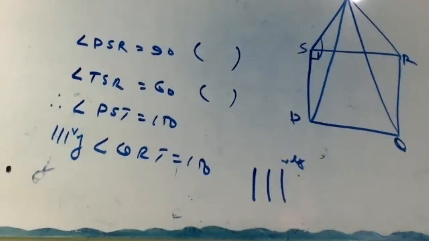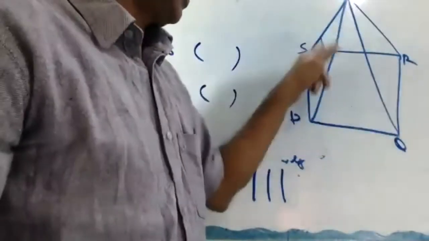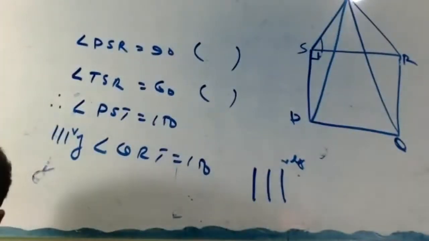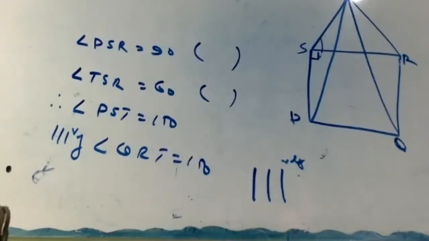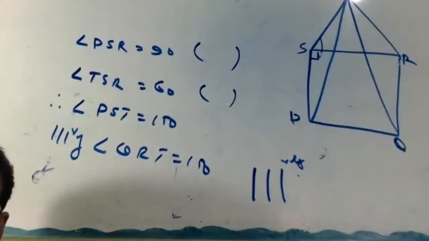Then ST equals RT, each being a side of an equilateral triangle. Therefore, triangle PST is congruent to triangle QRT by SAS congruency.